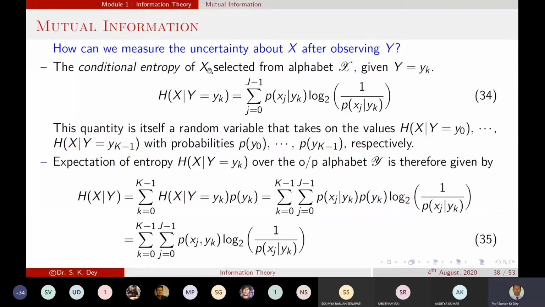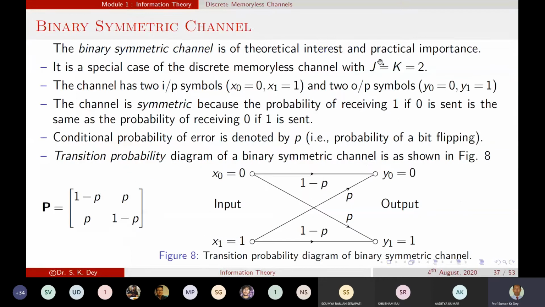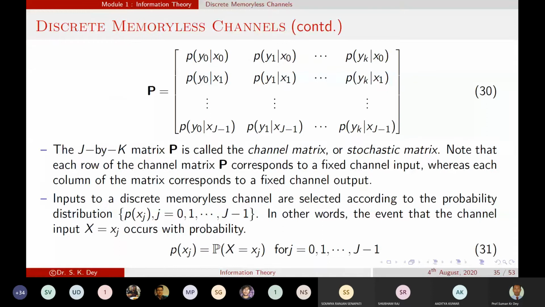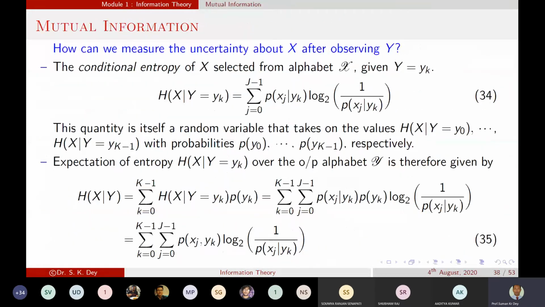How can we measure the uncertainty of x after observing y? Till now, when we described entropy, we found the entropy after getting x. Now, if we want to find out the probability or uncertainty in the input just after observing the output, is this possible?